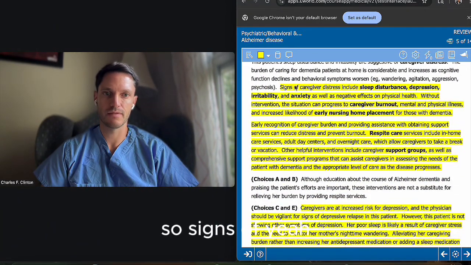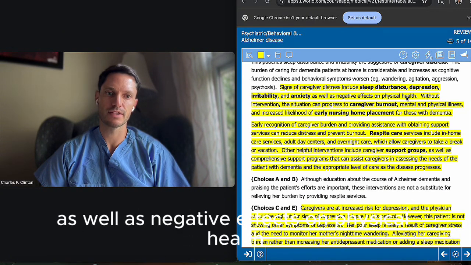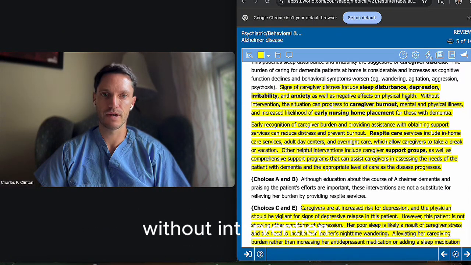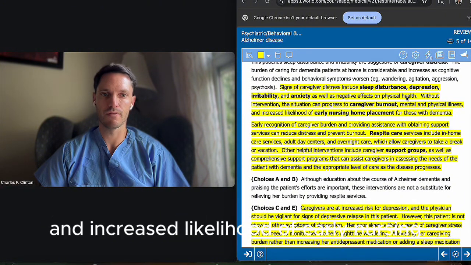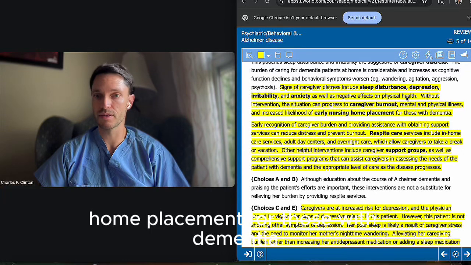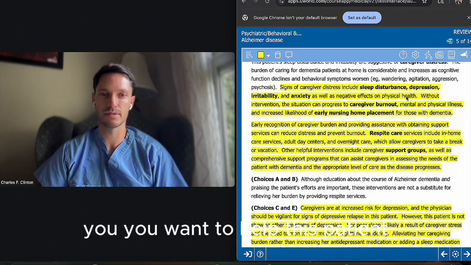Signs of caregiver distress include sleep disturbance, depression, irritability, and anxiety, as well as negative effects on physical health. Without intervention, the situation can progress to caregiver burnout, mental and physical illness, and the increased likelihood of early nursing home placement for those with dementia. Okay, so that's not a good idea, right? You want to help this patient.